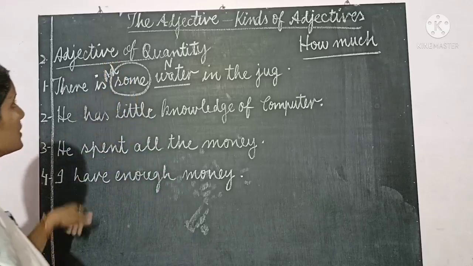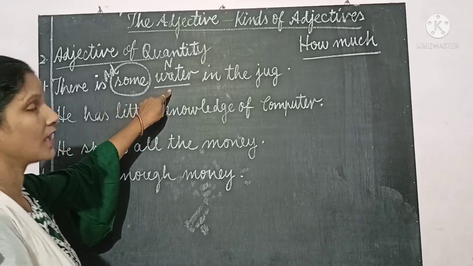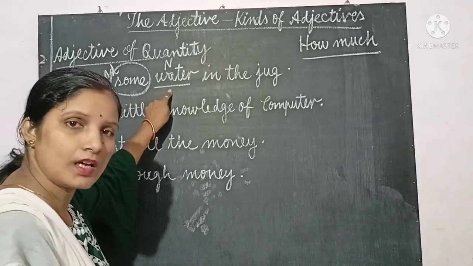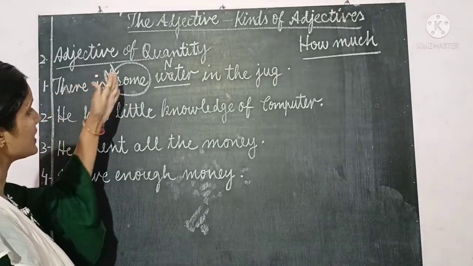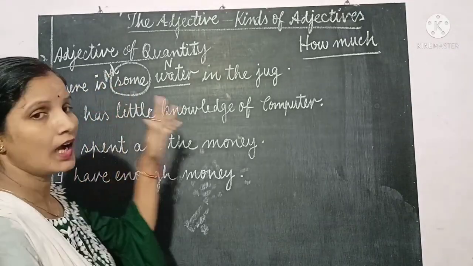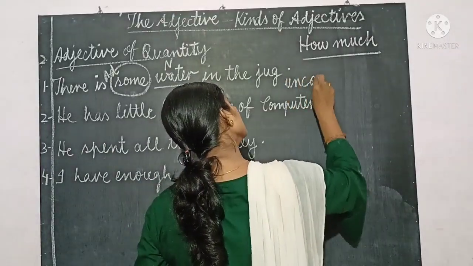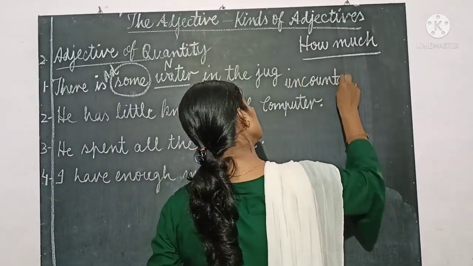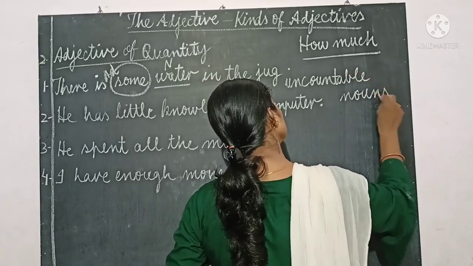What kind of adjective is it? Adjective of quantity. And you know water is uncountable. So you have to keep always in your mind that these adjectives are used for uncountable nouns.